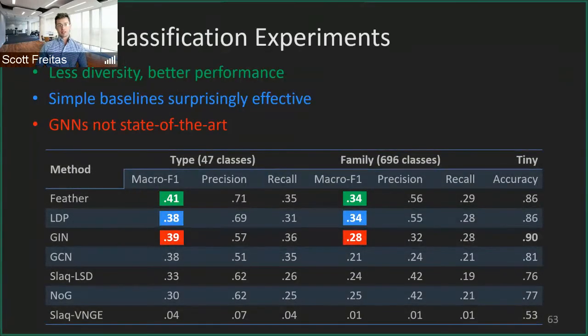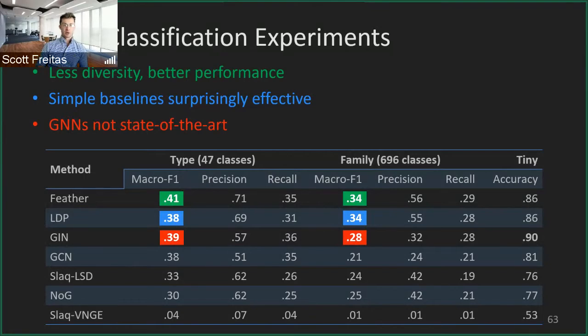So, a little bit about the experiments. We actually have 3 big takeaways here. This table shows each method as a row, and then we have 3 different categories of columns: type level classification performance with 47 classes, family level classification with nearly 700 classes, and then MalNet Tiny accuracy. We choose accuracy since it's a very balanced classification task, versus the type and family, which are quite imbalanced, which is why we go with a macro F1 score.